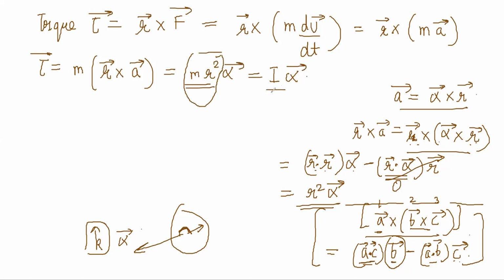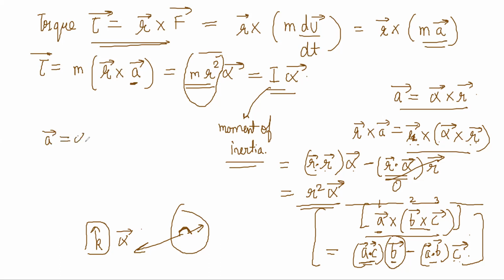So from the definition of vector torque as r cross f, you can understand how this moment of inertia concept has come. Torque was defined as r cross f; if you write f as m into a, then r cross a was equal to r alpha cross r for the case of rotation. So torque becomes m r square alpha, that is I alpha, right? Okay, so you understand?